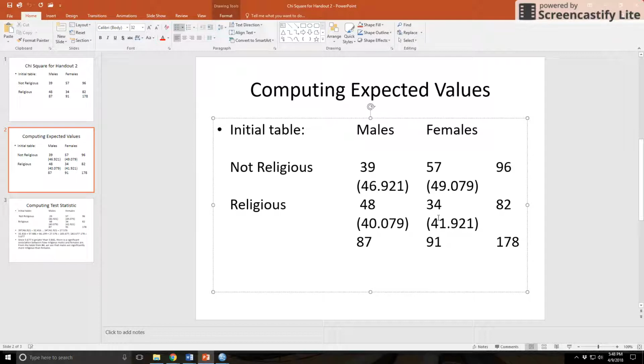There were 34 females who were religious. How do I get the expected value? I take its column total, 91, times its row total, 82, divided by the grand total, 178. I got 49.079 by multiplying 91 times 96 divided by 178. I got 40.079 by multiplying 87 times 96 divided by 178. And again, I can meet with you if you want, or give more screencasts. The purpose of this screencast is just to show you how you would interpret things. I can definitely give more explanation as you need.